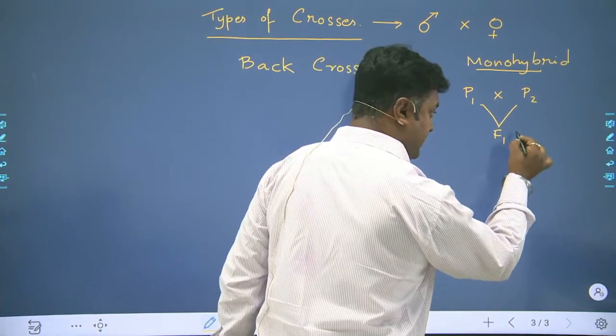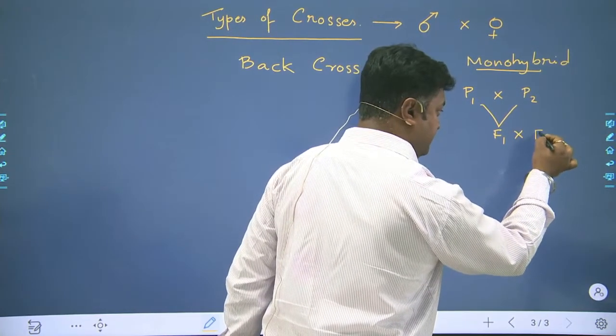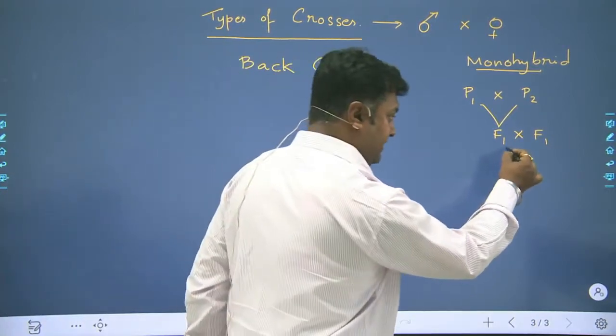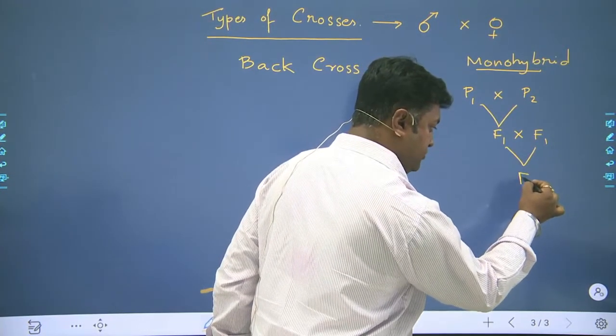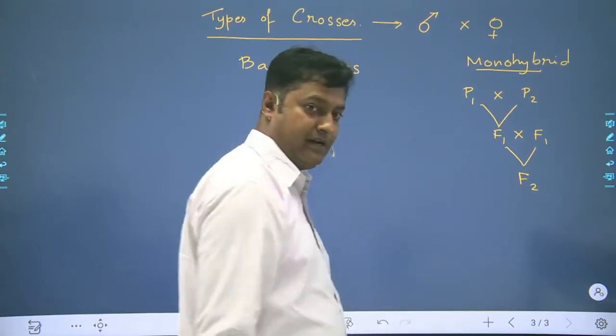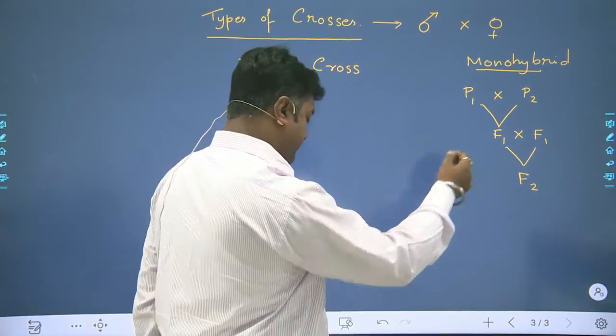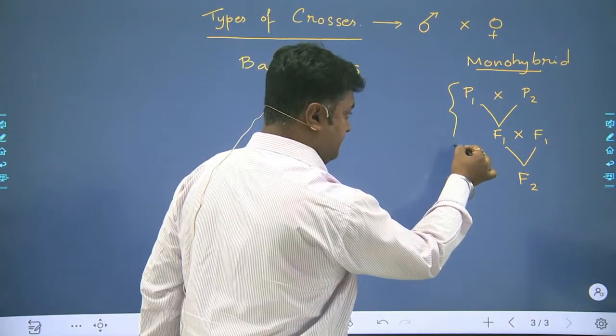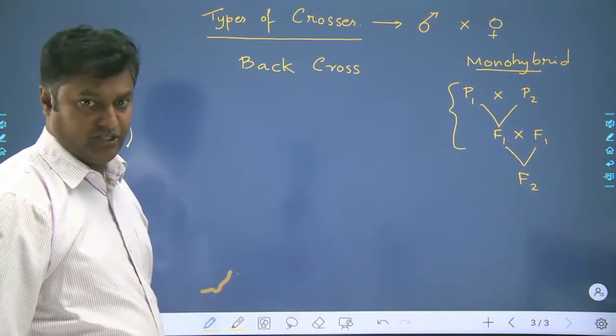Then again he self-pollinated the F1 with another F1, and finally he got the F2 generation. Clear? Types of crosses will be understood by us if we consider this first filial generation.